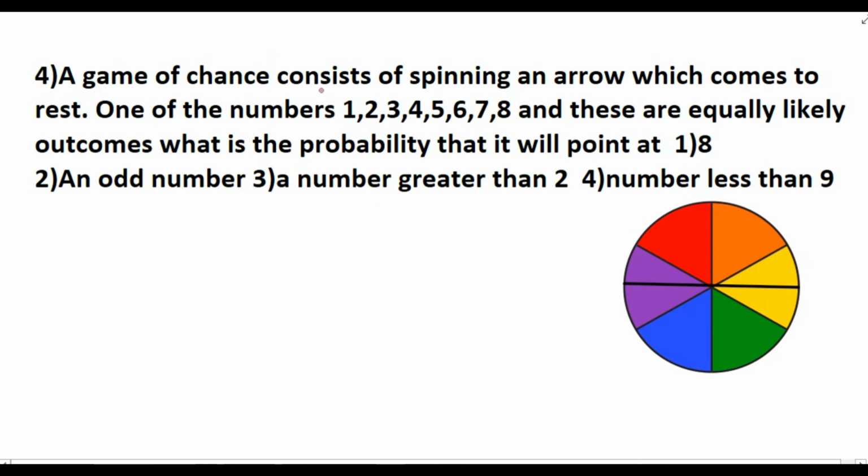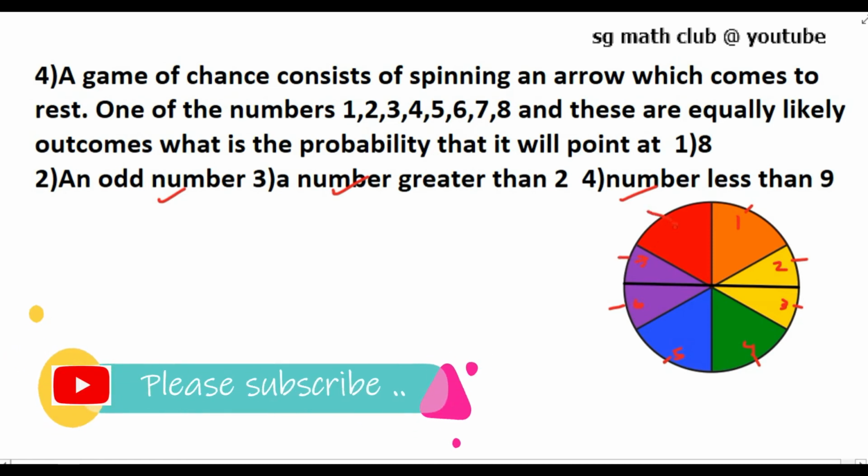A game of chance consists of spinning an arrow which comes to rest pointing at one of the numbers 1, 2, 3, 4, 5, 6, 7, 8, and these are equally likely outcomes. What is the probability that it will point at 8? Second, an odd number. Third, a number greater than 2. Fourth, a number less than 9. So the numbers are 1, 2, 3, 4, 5, 6, 7, 8. The total number of possible cases is 8.